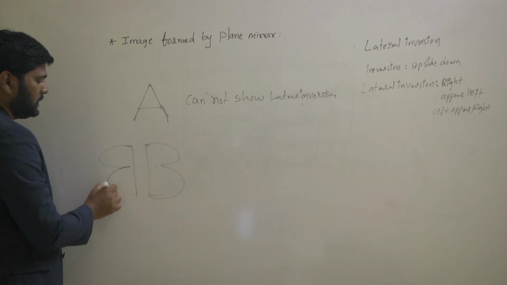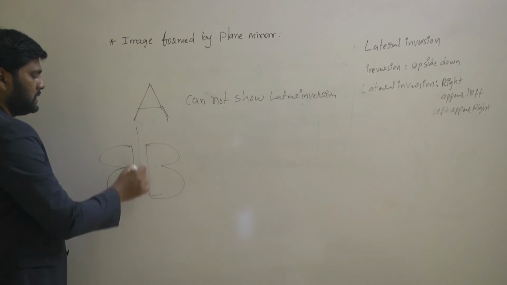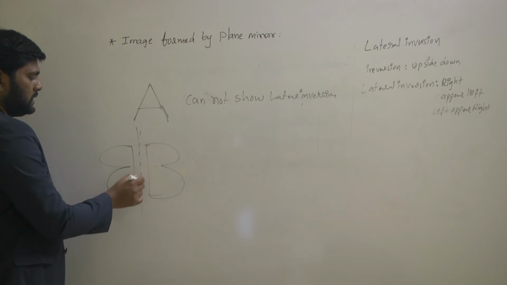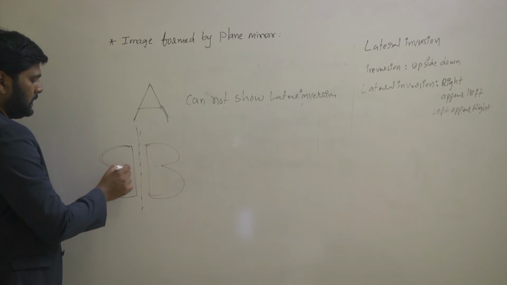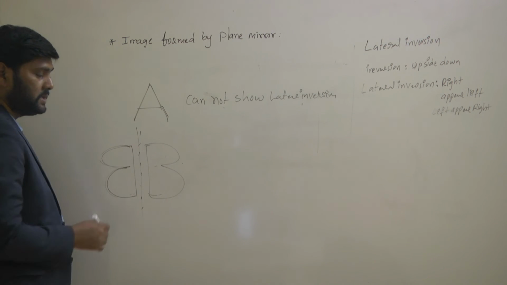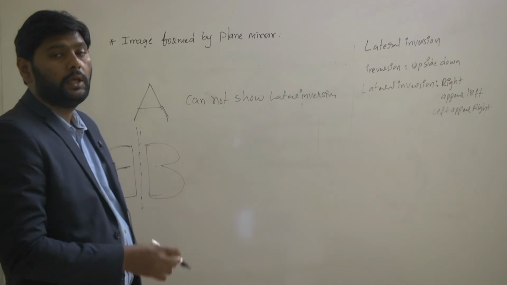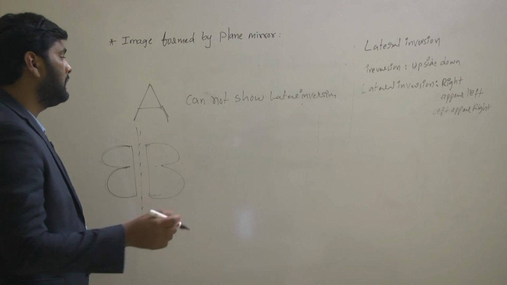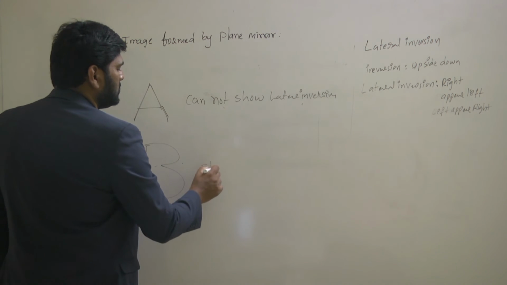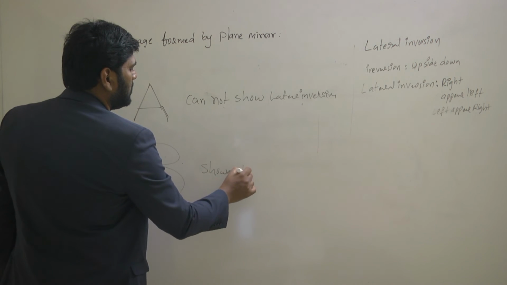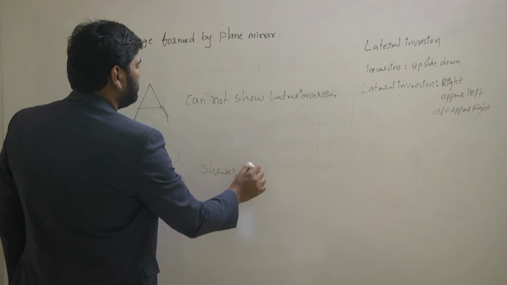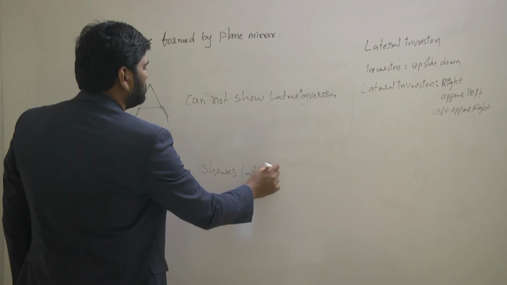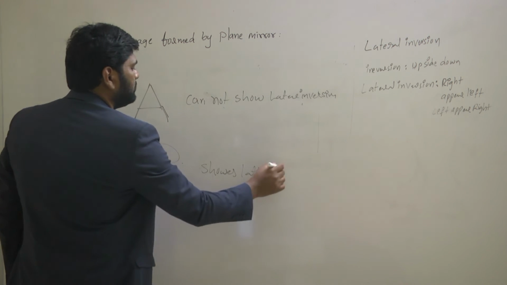Understand? This appears like inside the mirror. If this is a mirror, this is the way it will appear. So the letter B shows lateral inversion.